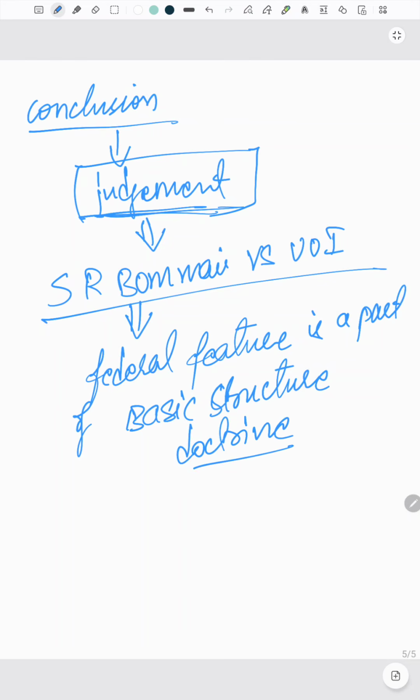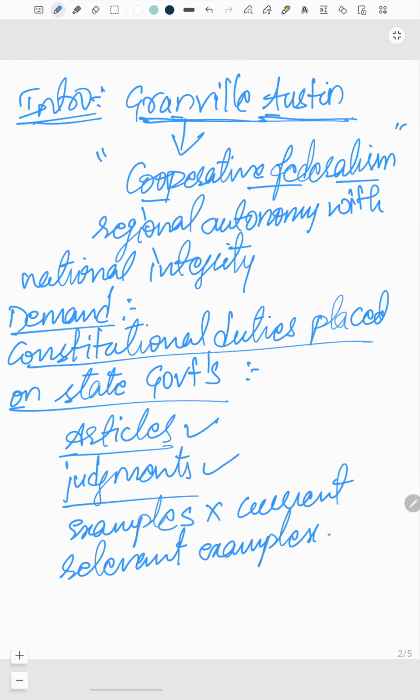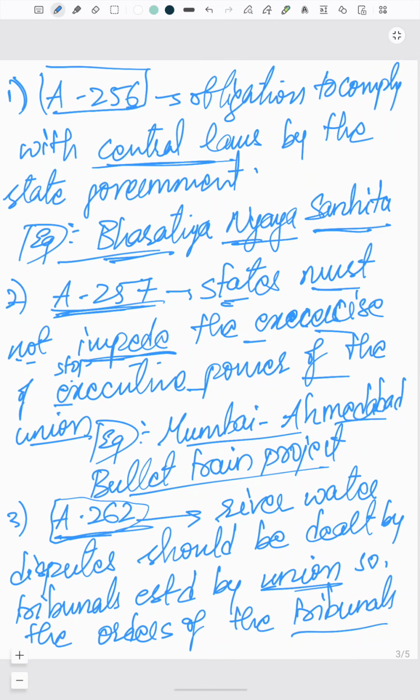Okay, so you can mention this in your conclusion, so that, as I told you, in polity, while you are writing your questions, you need to ensure articles are met, judgments are met, and two current relevant examples are met.